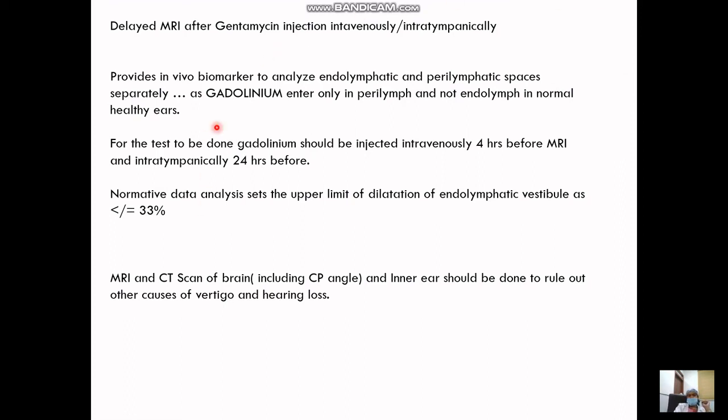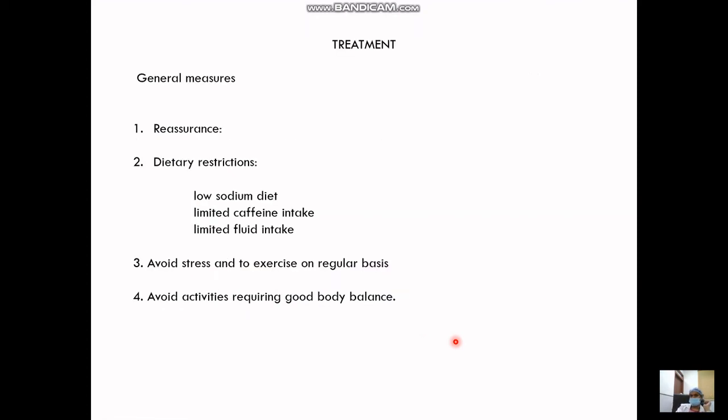Here, gentamicin has to be given intravenously 4 hours before the MRI, or 24 hours before if given intratympanically, although intratympanic injection is usually not indicated because of the toxicity of gadolinium. Apart from this, MRI and CT scan of relevant structures like the brain, CP angle and inner ear should also be done to rule out other causes of vertigo, and to call it specifically Meniere's disease.